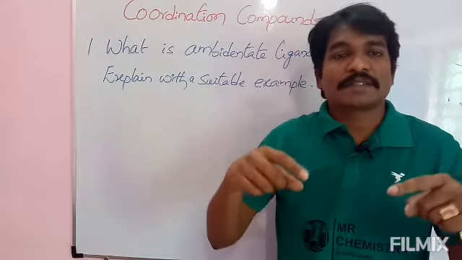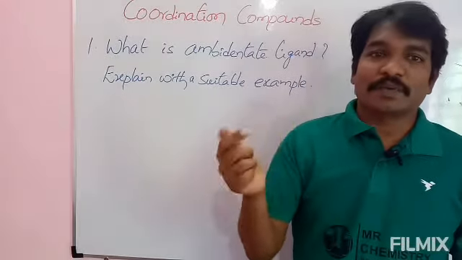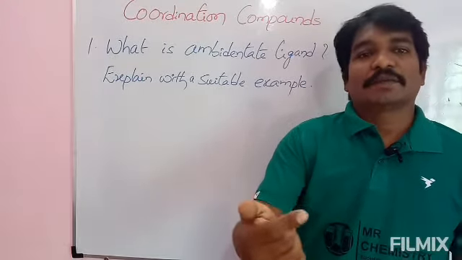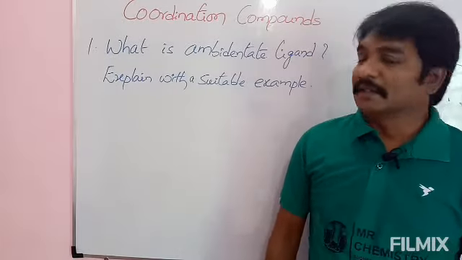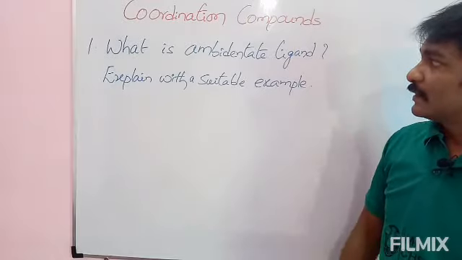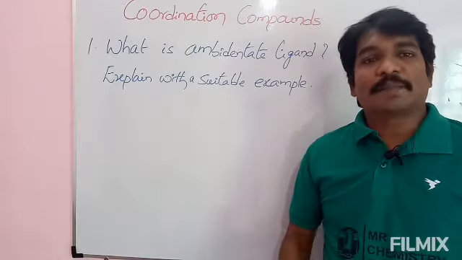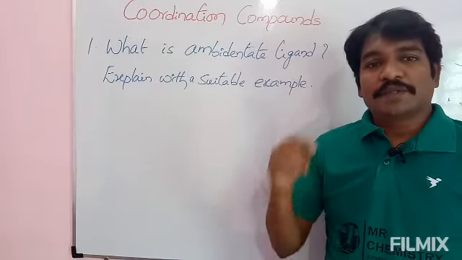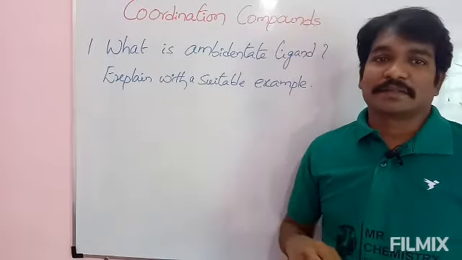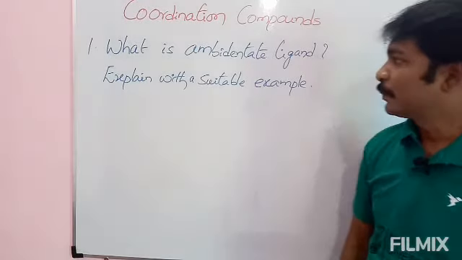But it is not going to bond with both sites. Any one of the sites will form a bond with the central metal ion. Once again, an ambidentate ligand is a ligand which is bonded with a central metal ion through one or other site.